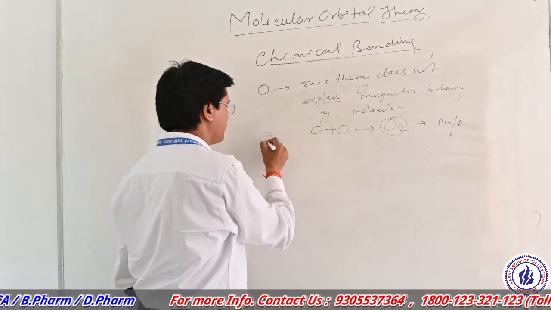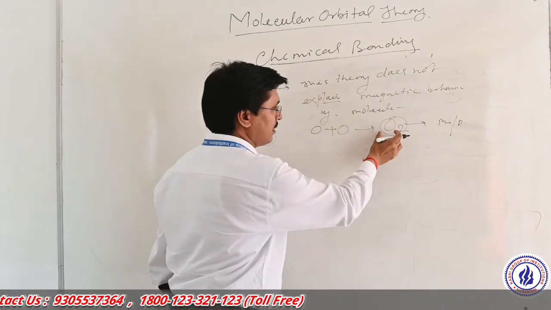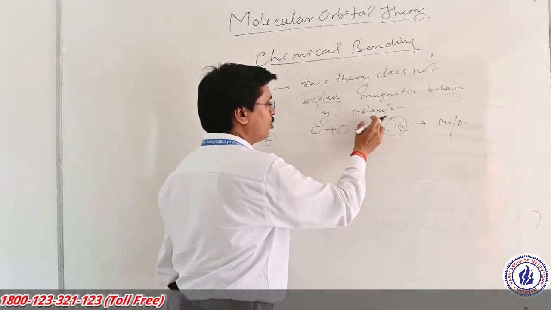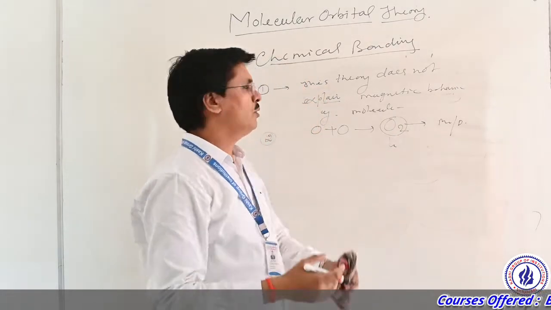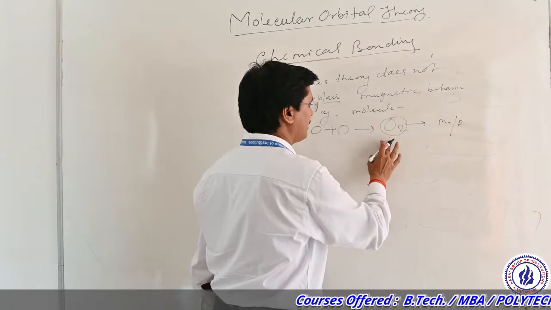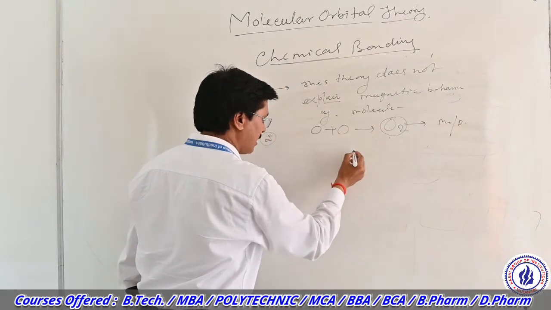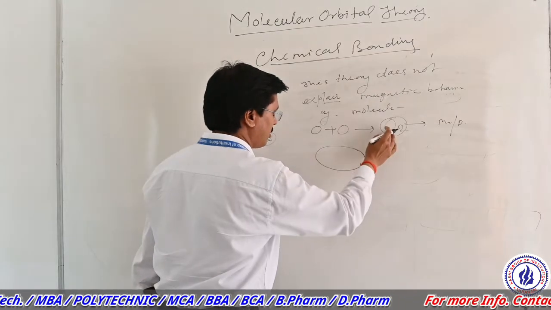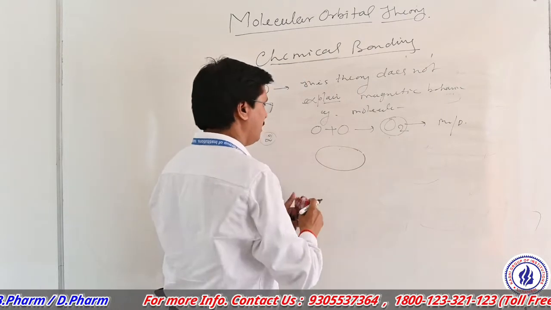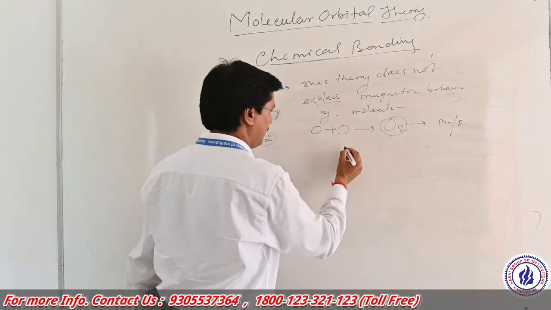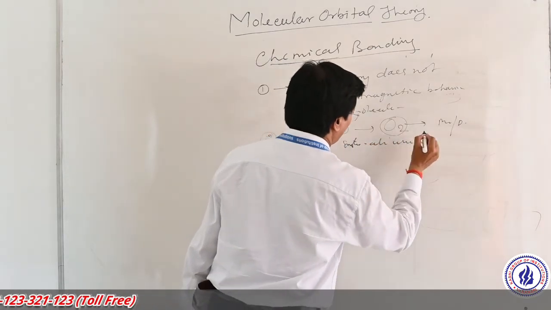The second demerit of this theory is that in a molecule, both atoms lose their identity during the bond formation. That is, the electrons are not confined to a single atom within a molecule.